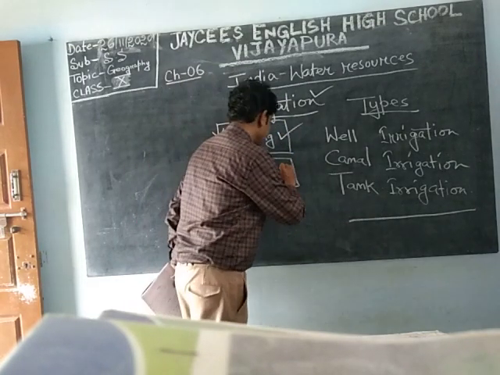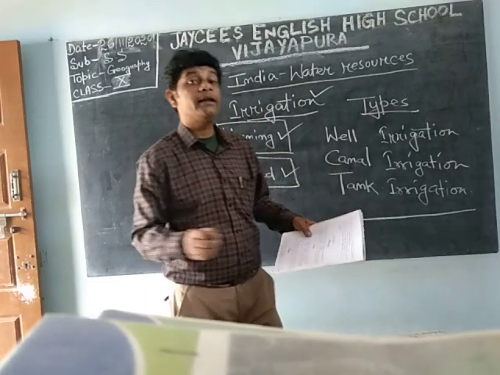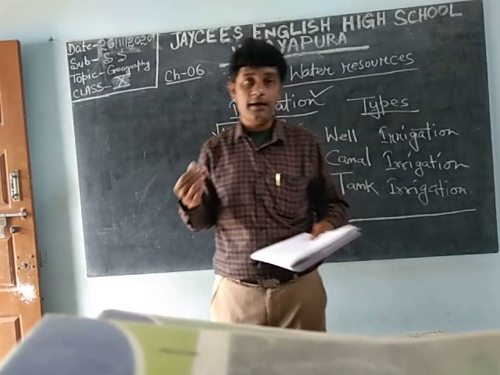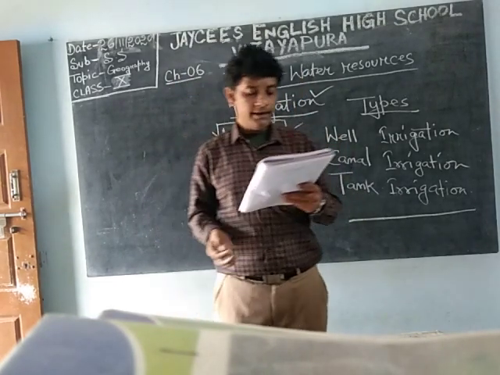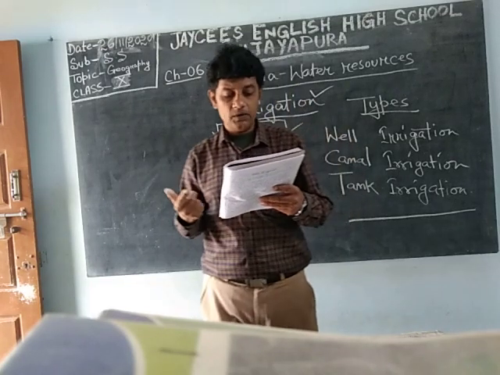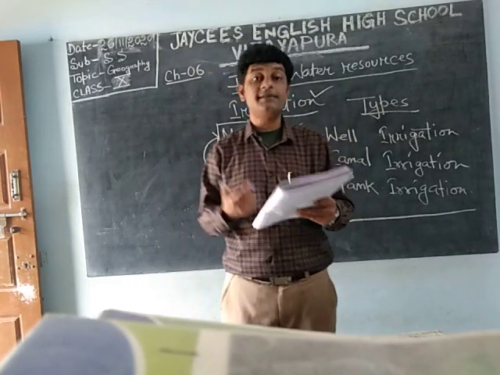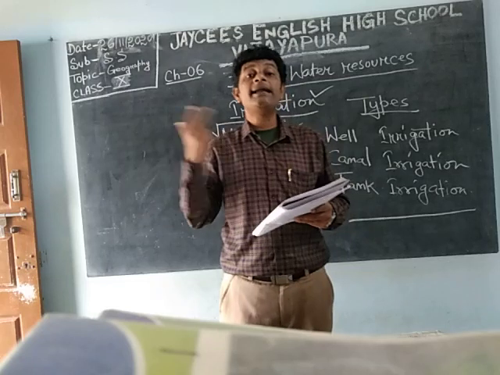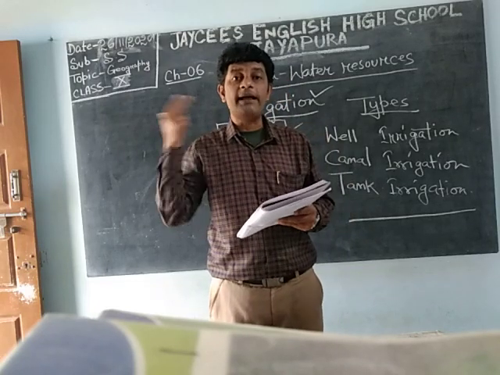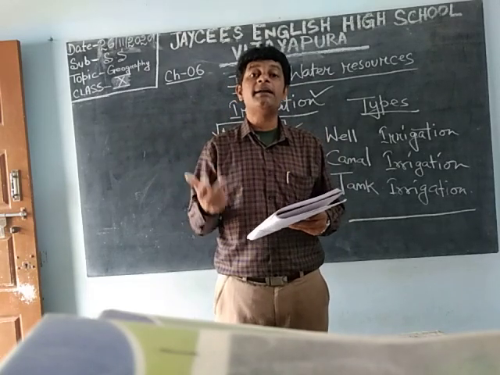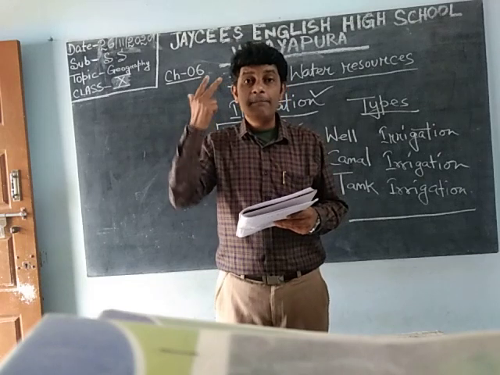Now we will do the need or importance of irrigation. Why is irrigation important? India is an agricultural country, so there is a need for sufficient supply of water. India is based on agriculture, and to do agriculture, water is very much needed.